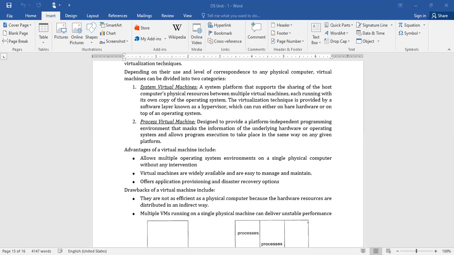Right. So in the last class, we discussed system programs and application programs and their role. We even discussed some examples of system calls. Okay. Now, let us continue with virtual machines, which we started discussing in the last class.